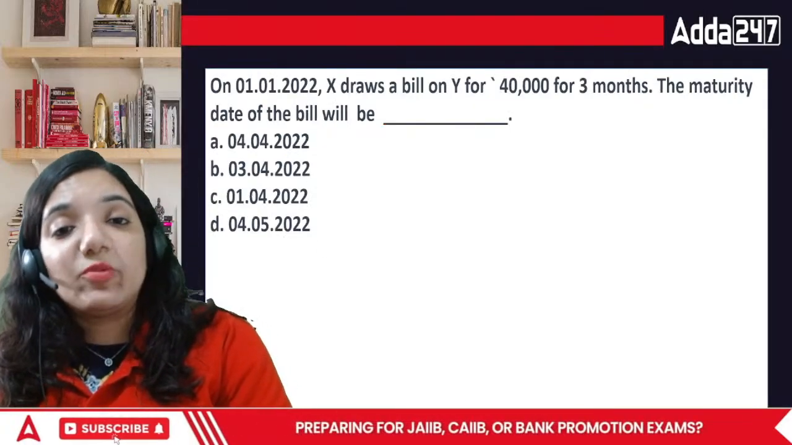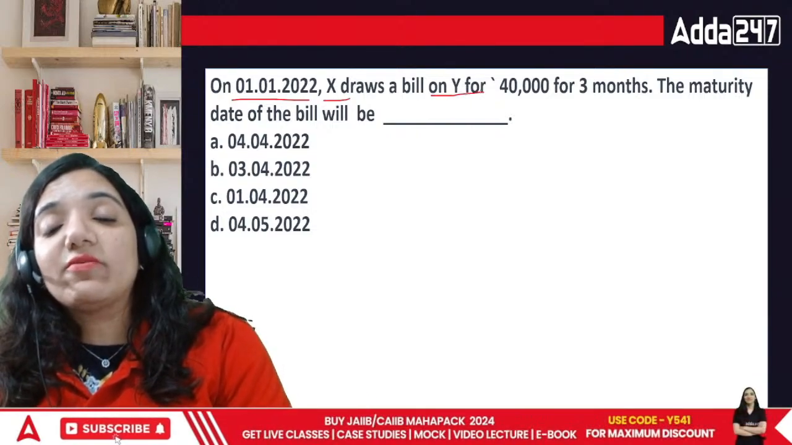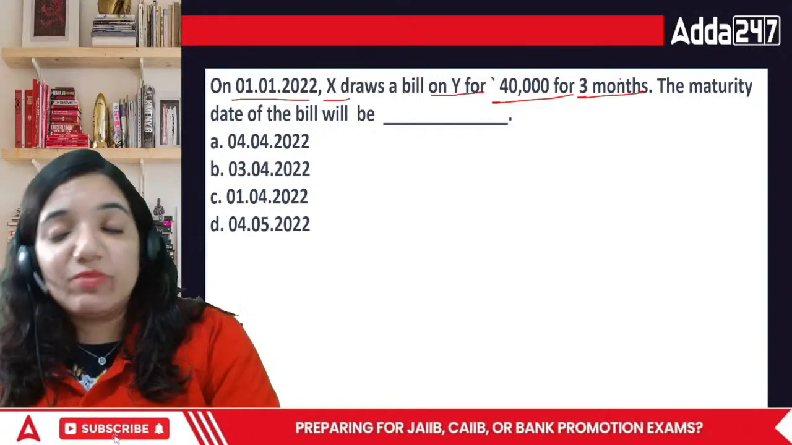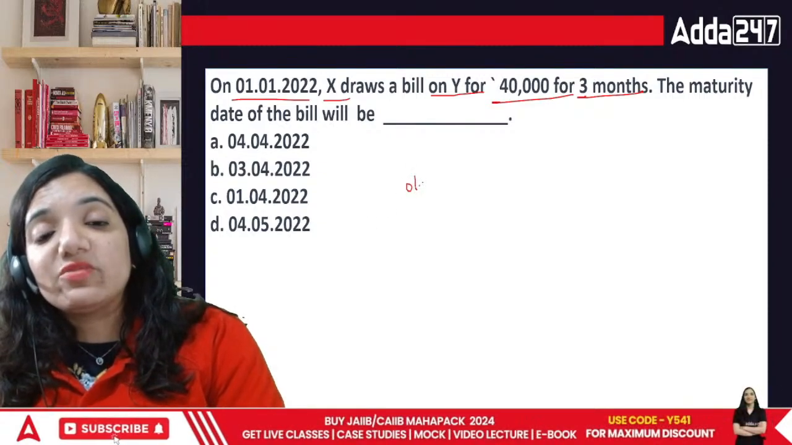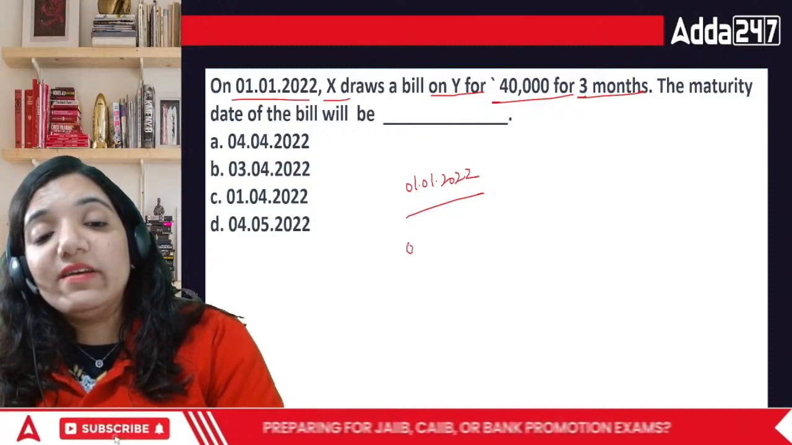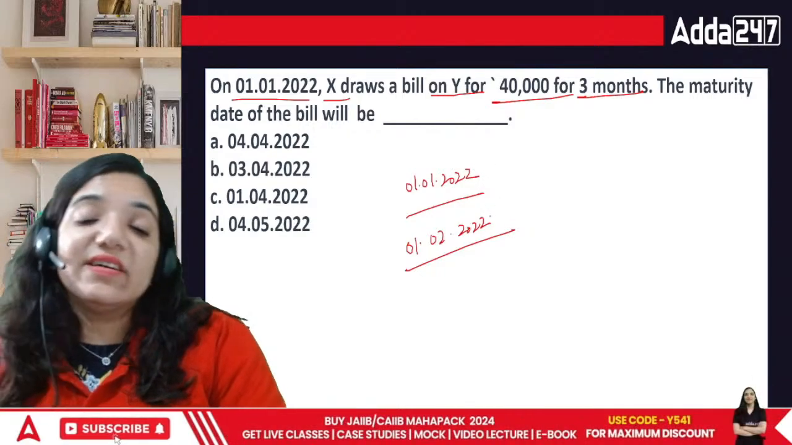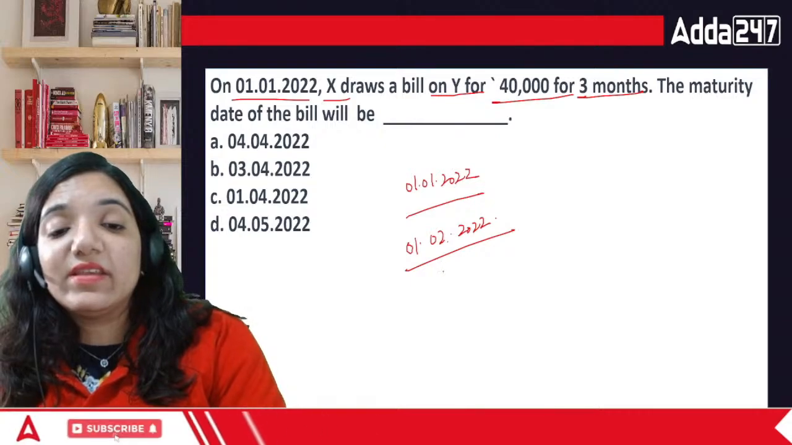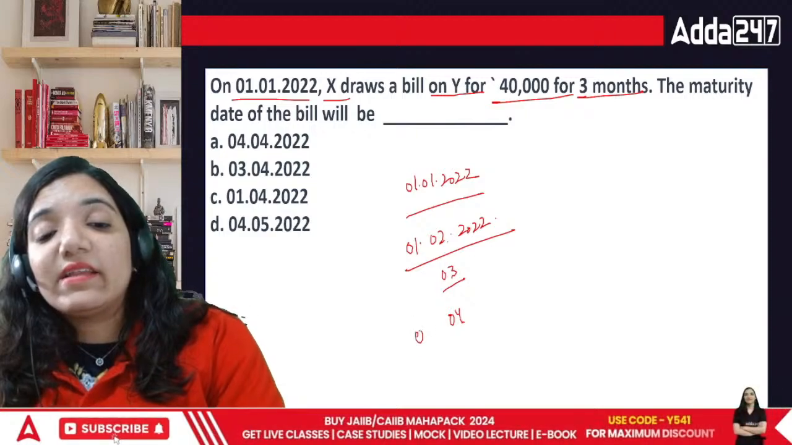Okay, here comes the next point. On 1/1/2022, X draws a bill on Y for 40,000 for 3 months. Everybody, when they talk about days, you need to be very precise. But when it talks about the month, just change the month. If the first month started on 1/1/2022, then the next would be 1/2/2022. This is the second month, right? This is completion of 1 month. Then we have completion of the second month. Then we have completion of the third month. It completes on